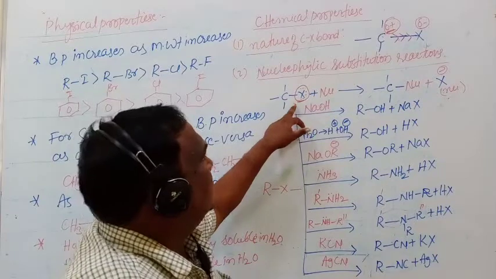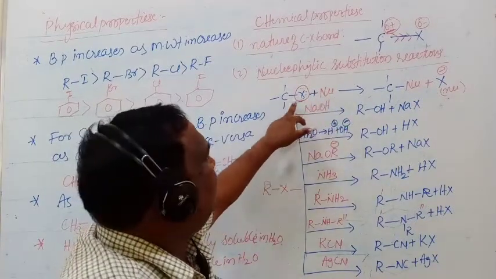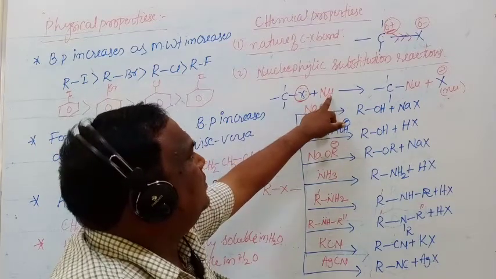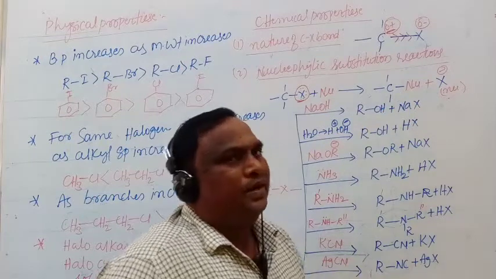A nucleophile is substituted with another nucleophile to give the nucleophilic substituted product.